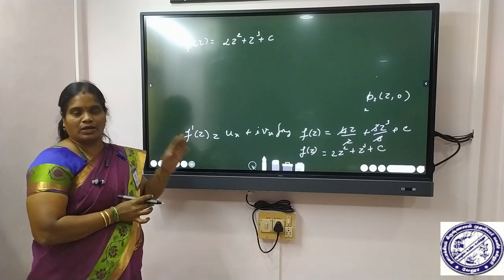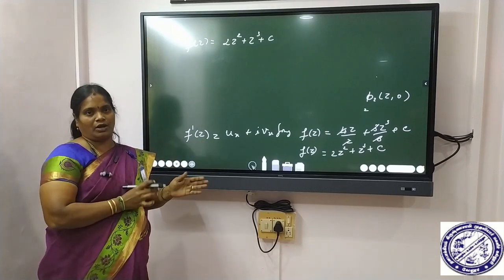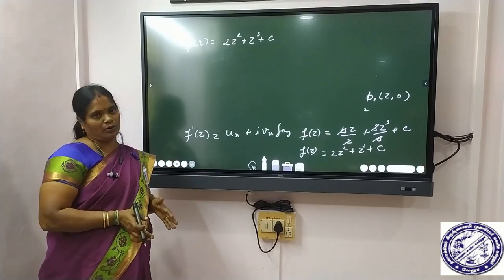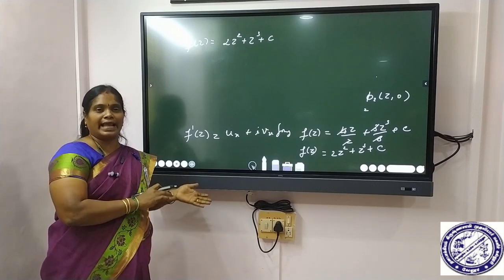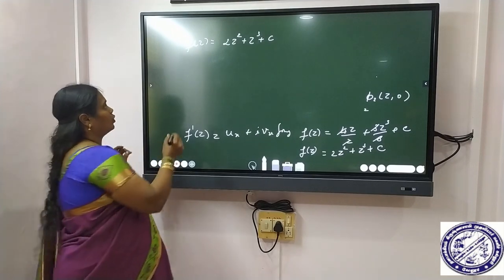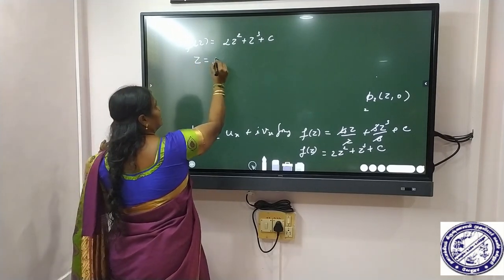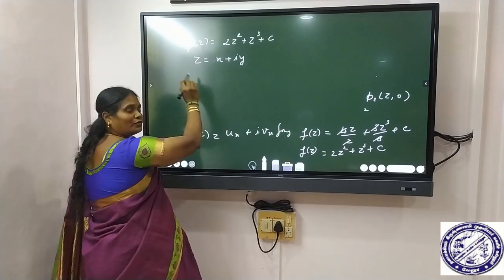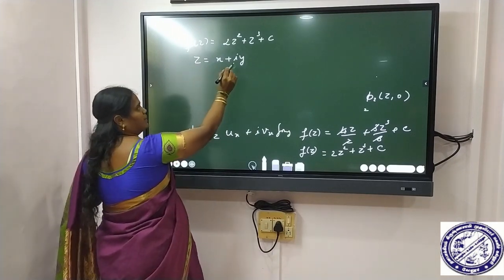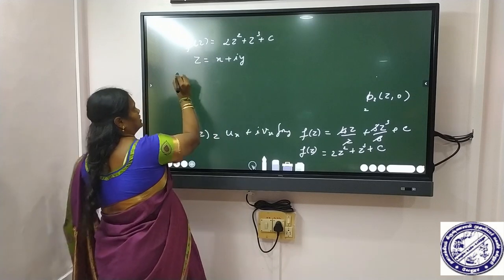Now the given function is in the form of z. Now we can change it into x and y. We can change this function into real and imaginary parts. So what is z? z is equal to x plus iy. Now we have to substitute z as x plus iy in this function. What do we get?